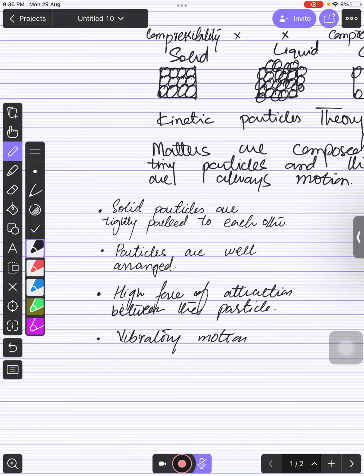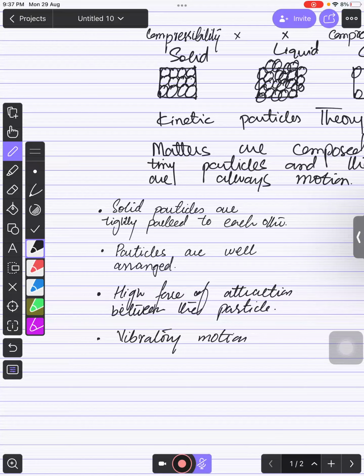But if you talk about the shape, shape depends on the motion of the particles. Right now in the solid, you can see they are only showing vibratory motion. The particles remain in their fixed positions. So you can say vibratory motion on their fixed positions, right? On their fixed position. It is very important. The particle is moving, but it is not changing its place. It is still there and it is moving to and fro on the same point. So you can say vibrating motion at their fixed positions. That is why the shape is not changing.